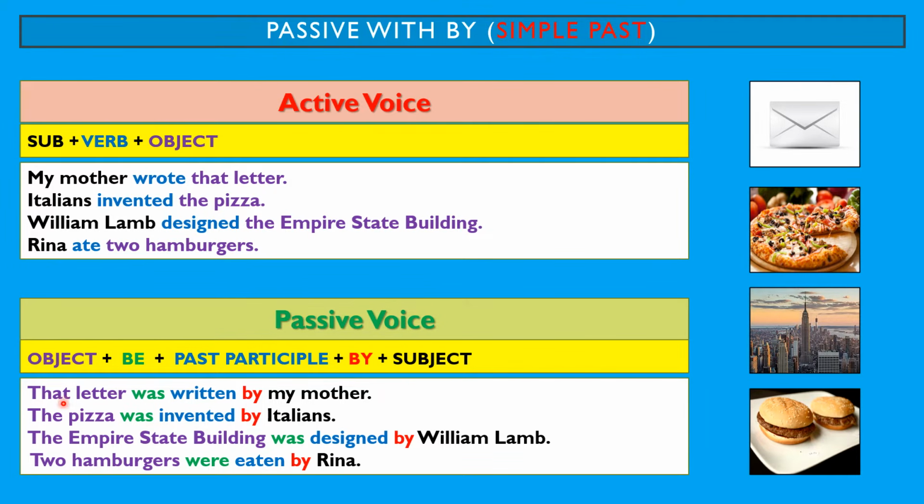For example, that letter was written by my mother. The pizza was invented by Italians. The Empire State Building was designed by William Lamb. And 2 hamburgers were eaten by Rina. If you analyze these sentences in the passive, they express the same idea that you are expressing here in the active. The only difference is that here we are emphasizing the subject. And here we are emphasizing the object. We are giving more importance to the object here.